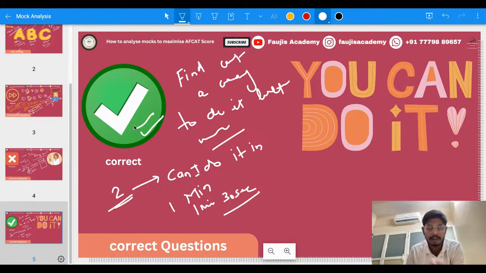If you have got the questions right, that doesn't mean that you are not going to revisit the question. There are two aspects to it. You will not only find out a better way to do it, but it will also be a kind of revision for you. So just in case you get this question in your examination hall, you will ensure that you get it right for sure.